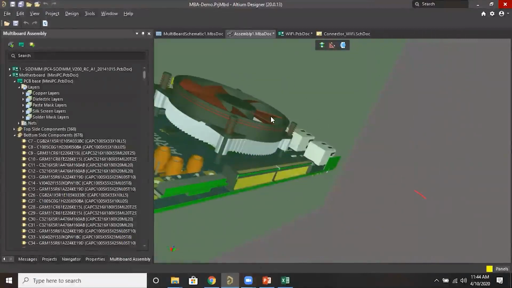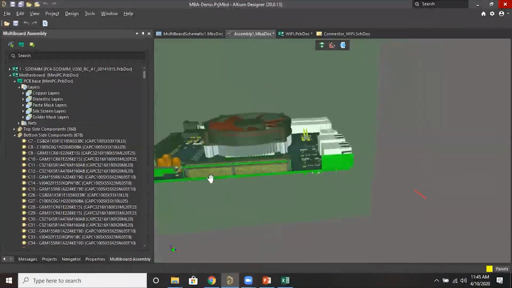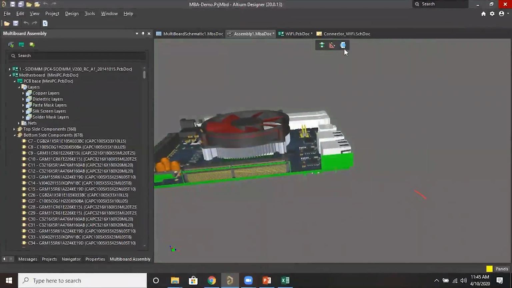This is without enclosure I'm showing because currently I don't have an enclosure. Maybe I'll show it in some other PCB if you are interested. So we can see whether the enclosure and the PCB clearance is proper, exactly mating, exactly the enclosure is sitting on the PCB. So like that we can verify the cross section view.